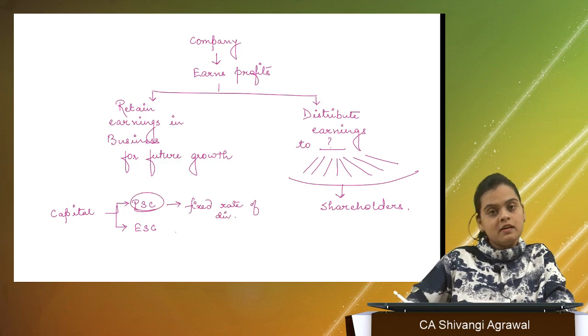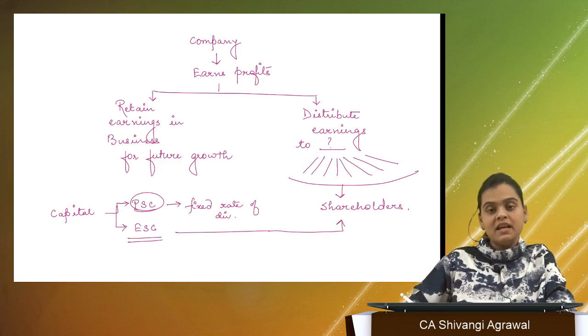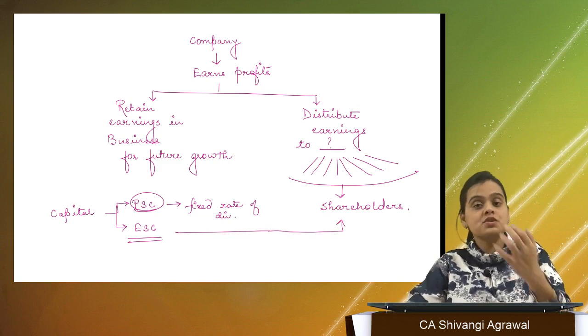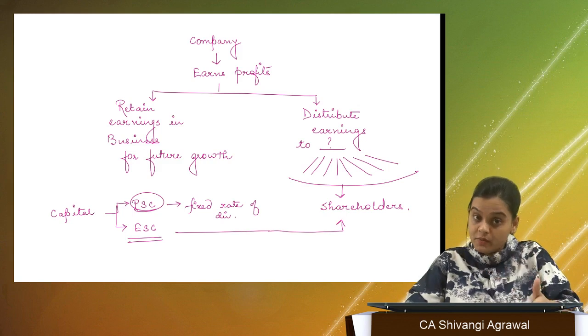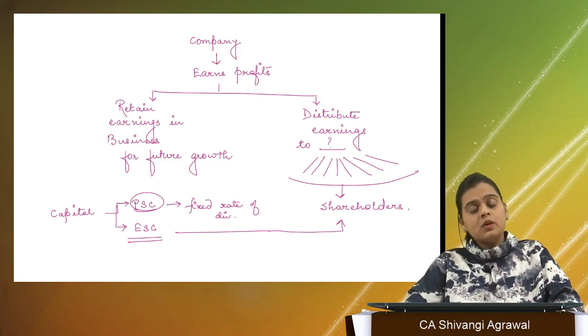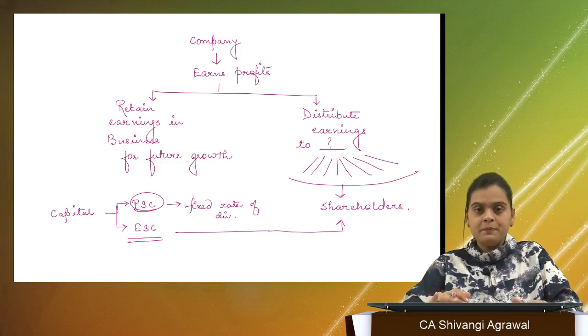But in equity share capital, the company has a choice to make. Whether it wants to give anything to the equity shareholders or not is the company's choice. Then if it decides to distribute something, what percentage is again the company's choice, okay? So the Companies Act does not interfere in these things.